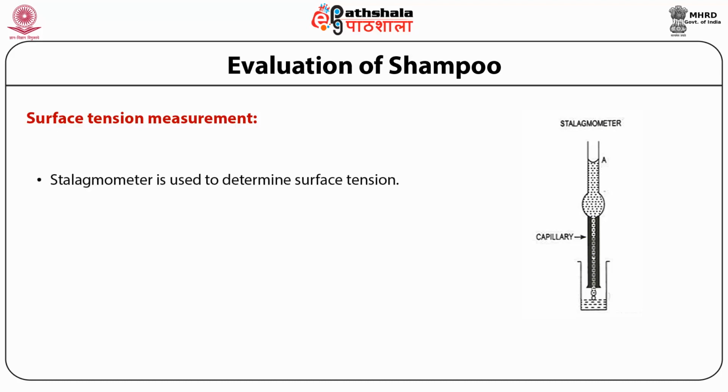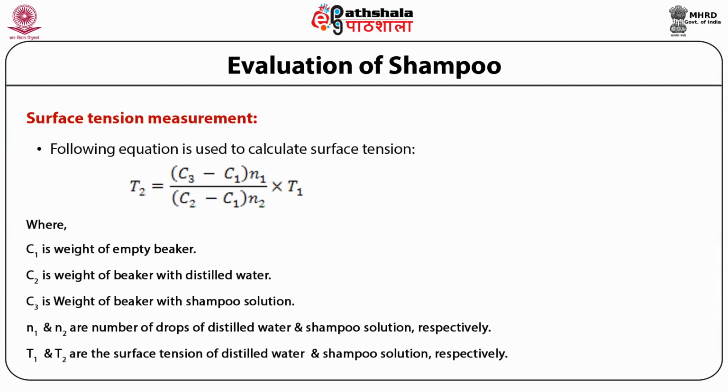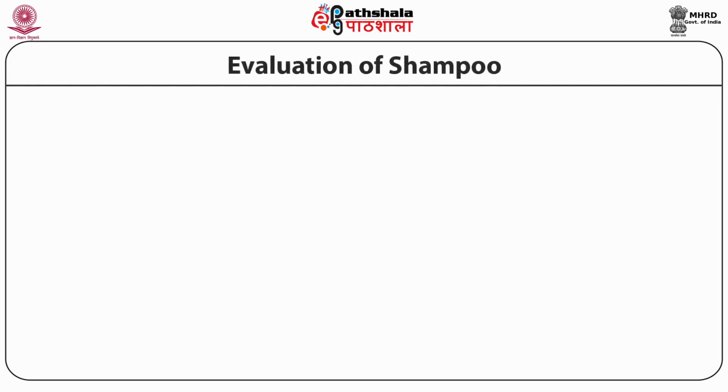In this, stalagmometer is used to determine the surface tension. In this procedure, a 10% shampoo solution is used, and the following equation is used to calculate the surface tension. Foaming ability and foam stability.